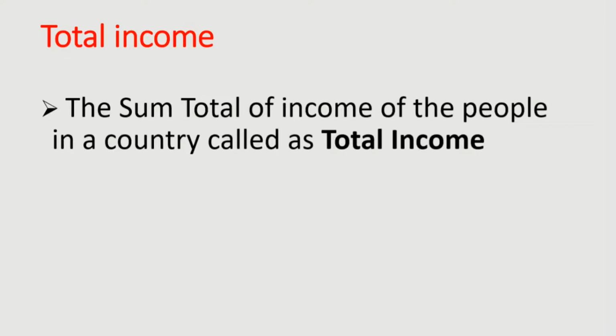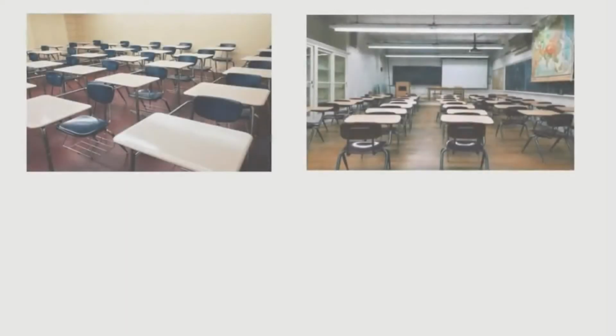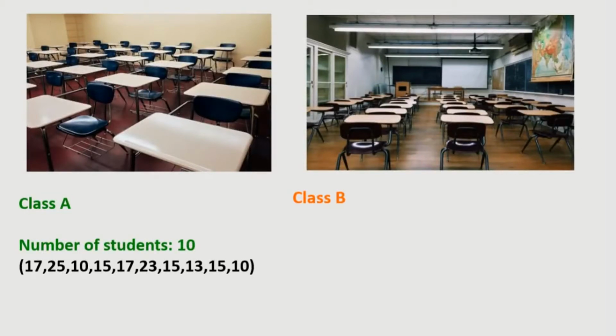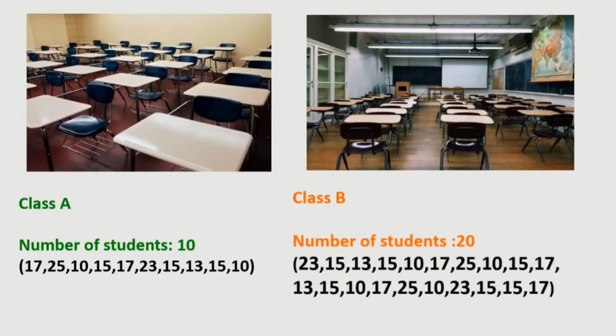The total income. The sum total of income of the people in a country is called total income. Let's explain this with a simple example. Now, take class A and class B. The number of students in class A is 10 and the marks of the 10 students are kept as below. Can you find the total mark? That is 160. Class B has 20 students and their marks are also given below. The total mark is 320. Now tell me, based on total marks, which class is developed? 320 is greater than 160, so class B is developed.